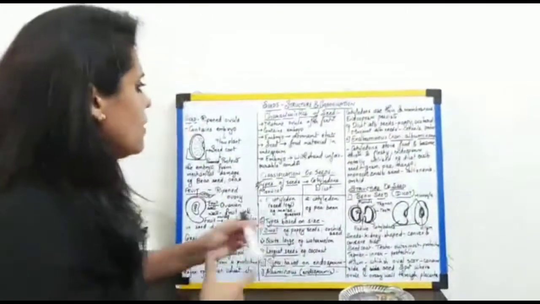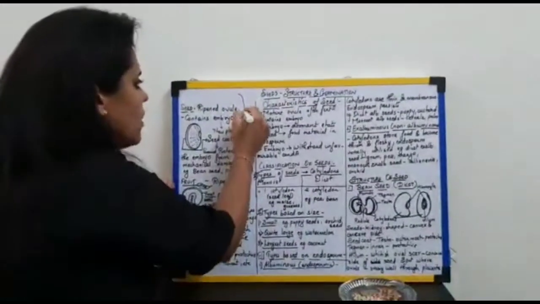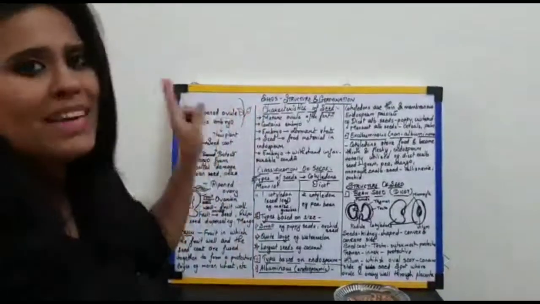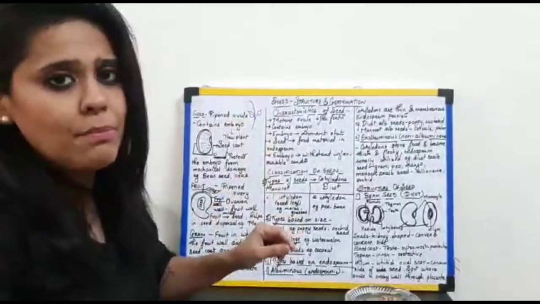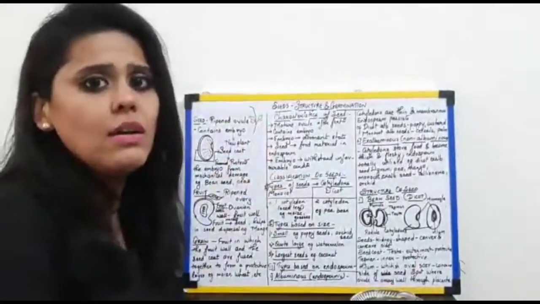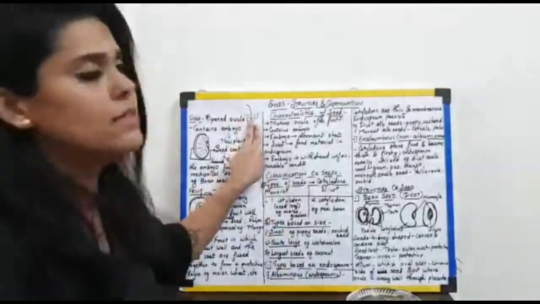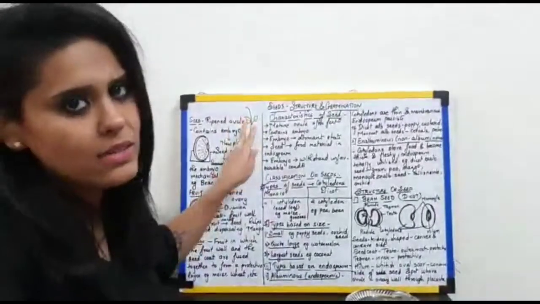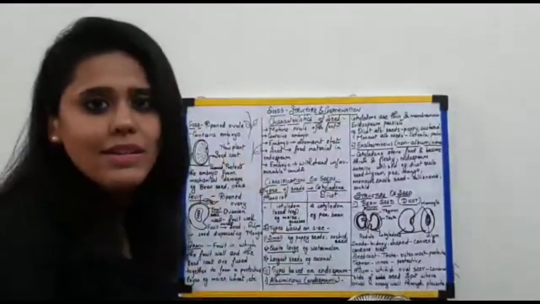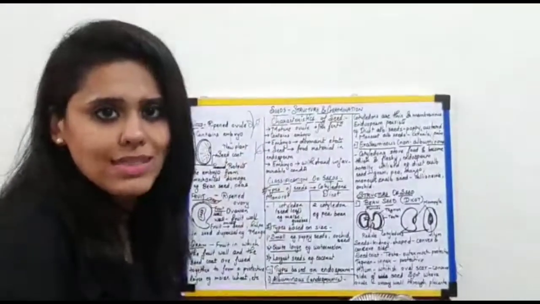So when the plant shows first leaves, the first baby leaves which are seen on the plant, when they are two in number, it is clear that the seed is a dicotyledon seed, and when it is single in number, then it is clear that it is a monocotyledon seed.